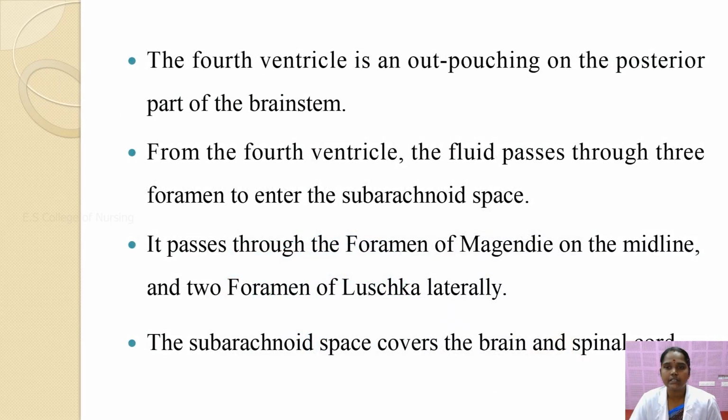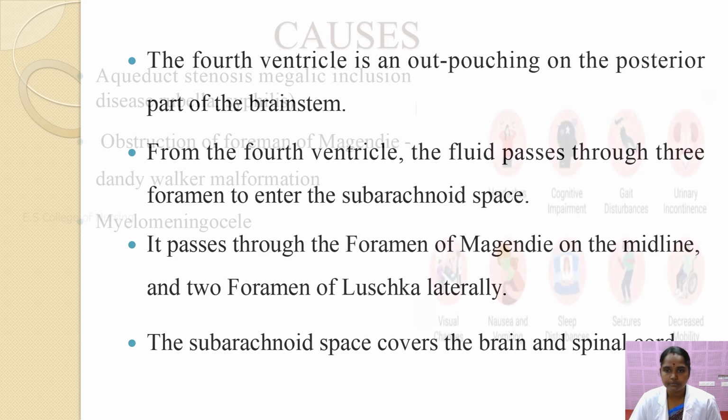The fourth ventricle is an outpouching on the posterior part of the brainstem. From the fourth ventricle, the fluid passes through three foramina into the subarachnoid space: the foramen of Magendie in the middle and two foramina of Luschka on the sides. The subarachnoid space covers the brain and spinal cord.